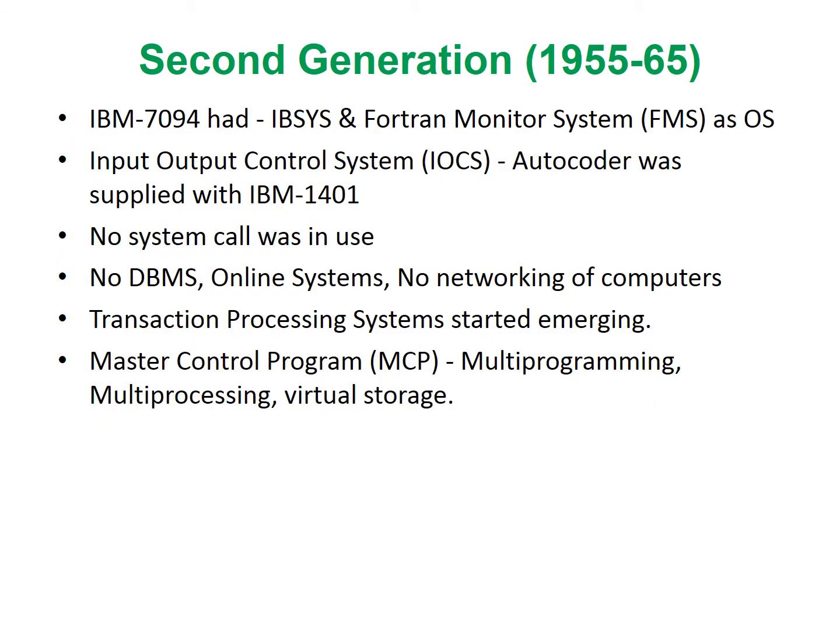To carry out this process, the IBM 7094 had two basic operating systems, namely IBSys and Fortran Monitor System. The IBM 1401 was supplied with an operating system, namely Autocoder, an input-output control system which was developed in assembly language. In this generation, there were no system calls, no database management systems, no online systems, and no concept of networking of computers. Transaction processing started emerging in this era only. In this generation, a master control program was supplied with the computers which had recent-day features such as multiprogramming, multiprocessing, and virtual storage.